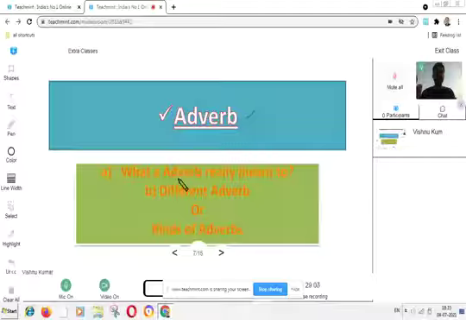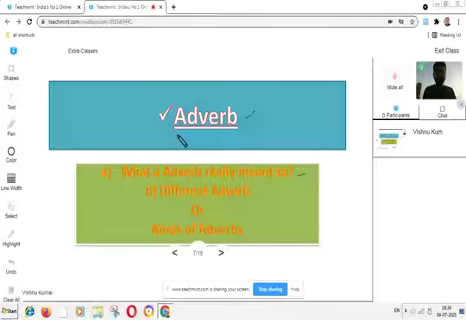What does adverb really mean? It is asking what is an adverb. Who can tell me? Qualifiers of verb. Yes, very good. If we are qualifying a verb, then the word which is used to qualify the verb is called an adverb.